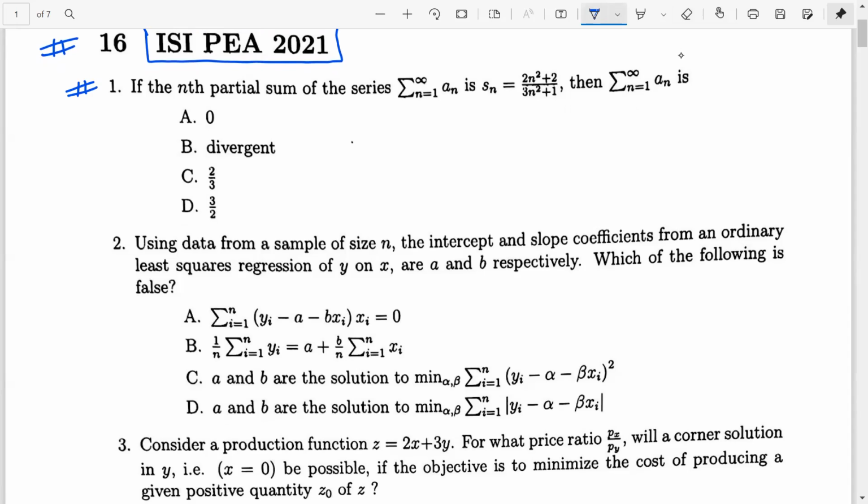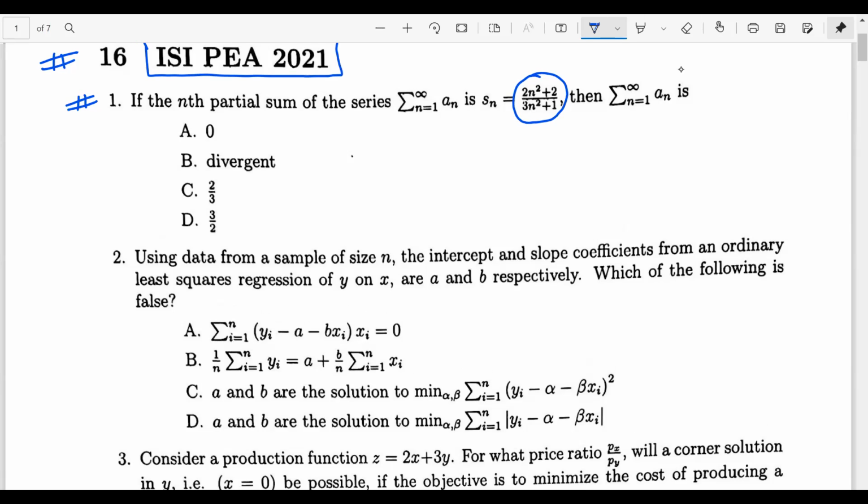If the nth partial sum of the series summation as n goes on from 1 to infinity an is Sn, which is given by the term 2n square plus 2 upon 3n square plus 1, then what is summation as n goes on from 1 to infinity an? So it's a mathematical economics question based on the concept of series. Let's come to the whiteboard and solve this particular question.